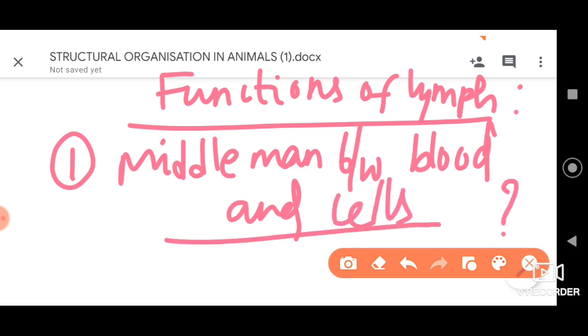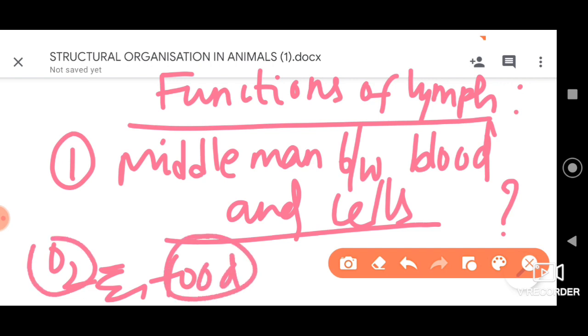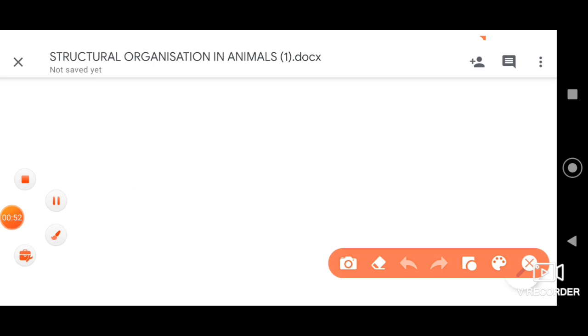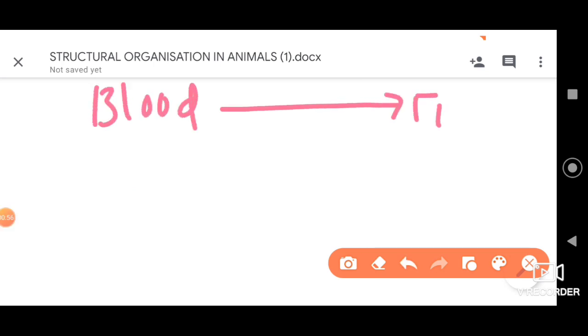What is the reason for that? Because the lymph passes the oxygen and food from the blood to the tissues.